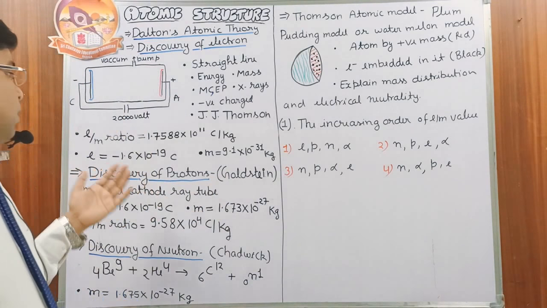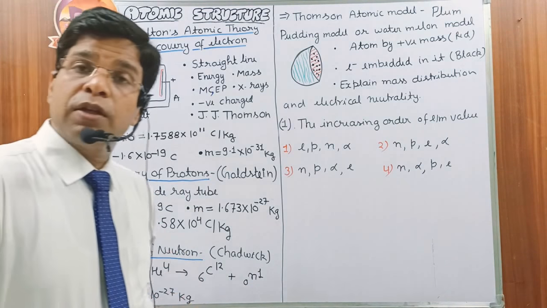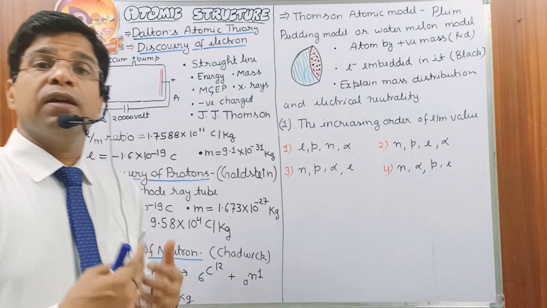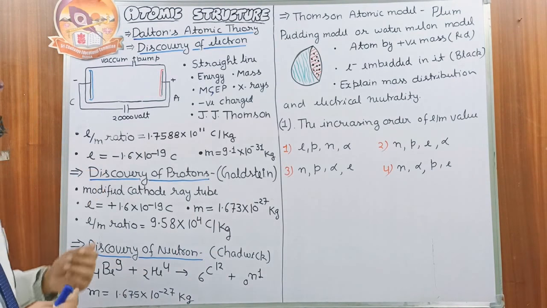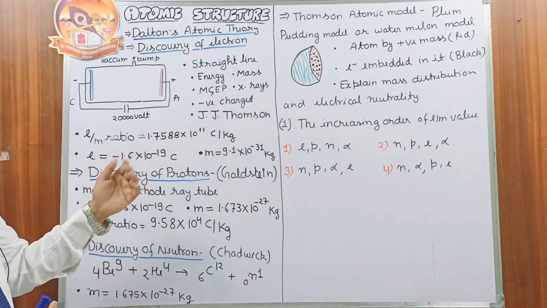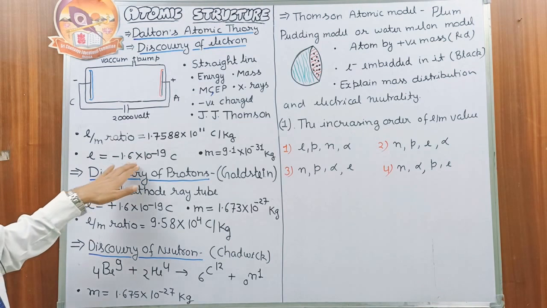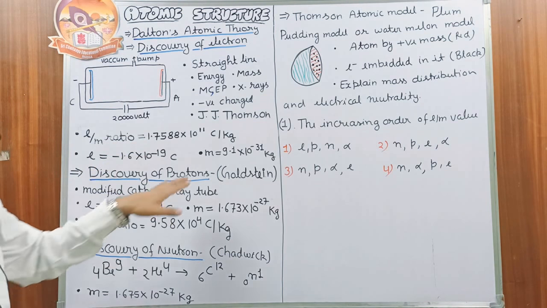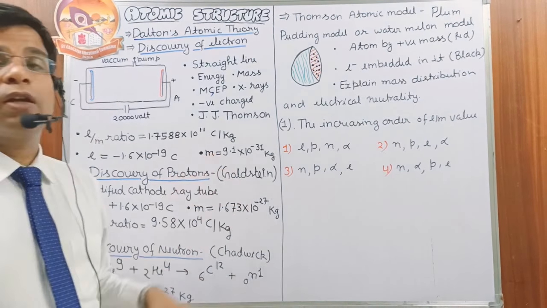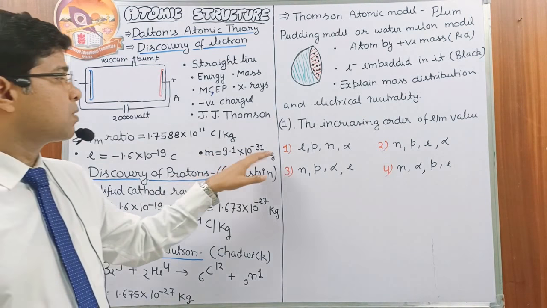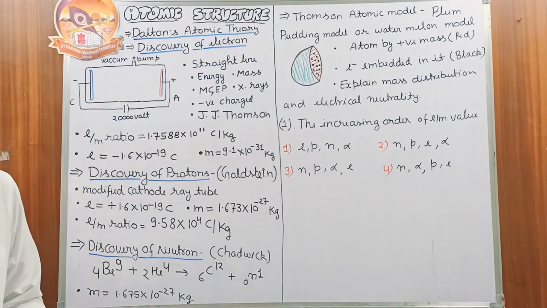Then by Millikan's oil drop experiment, we get the charge of the electron as −1.6 × 10^−19 coulomb. By putting this value in the e/m ratio, we get the mass of the electron as 9.1 × 10^−31 kg.